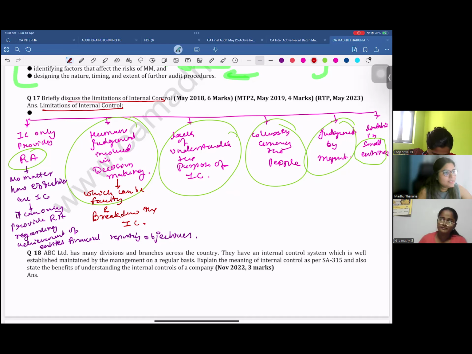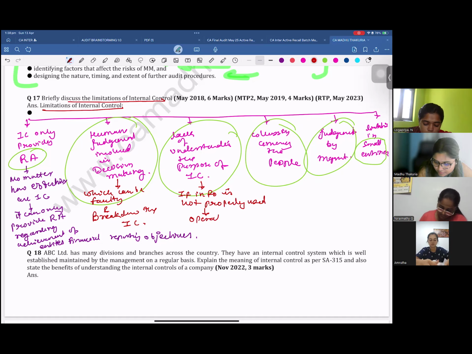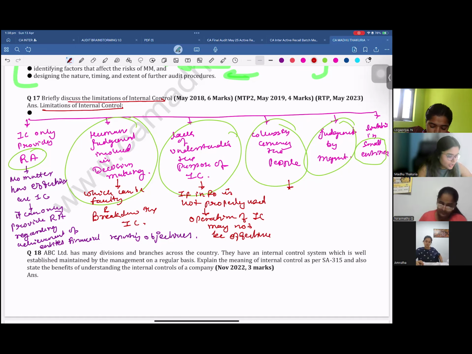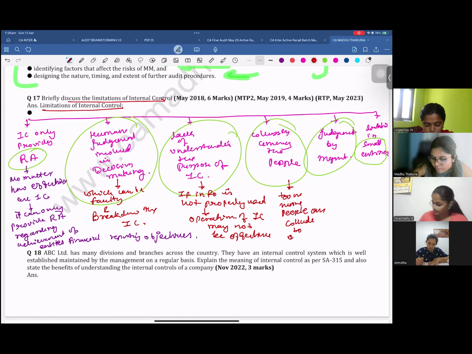Lack of understanding of purpose: if information is not properly used, operation of IC may not be effective. Collusion among the people: two or more people can collude to override controls.